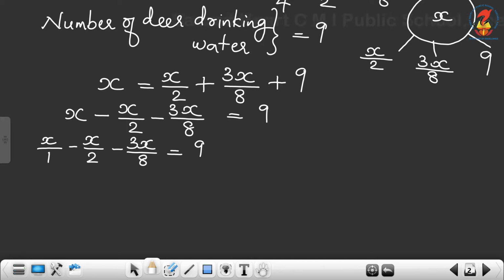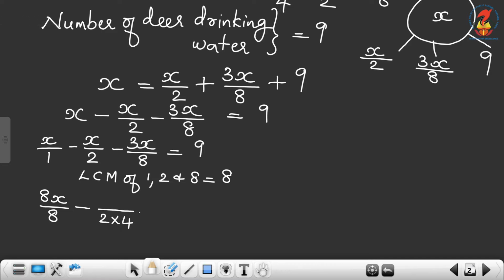So the first one we write as 8 into x, that is 8x by 8, minus, we want to change the denominator to 8, so we multiply by 4, 2 into 4, therefore x into 4, then minus 3x by 8, which is equal to 9.